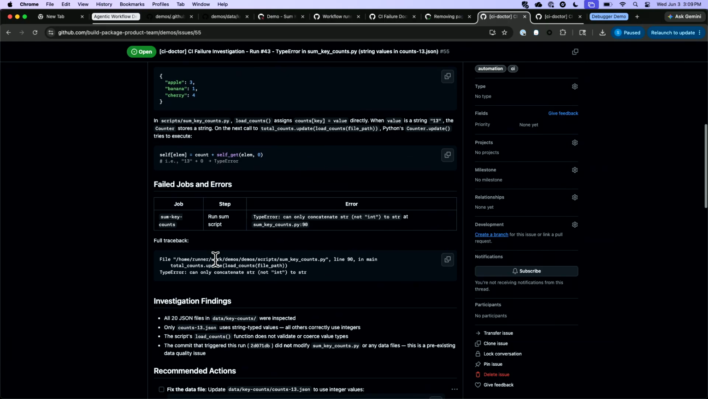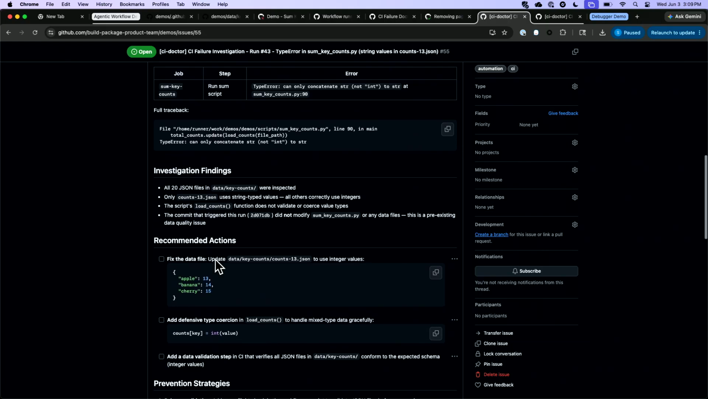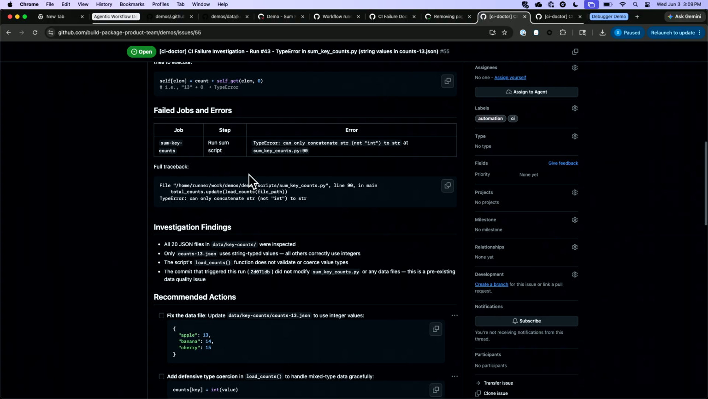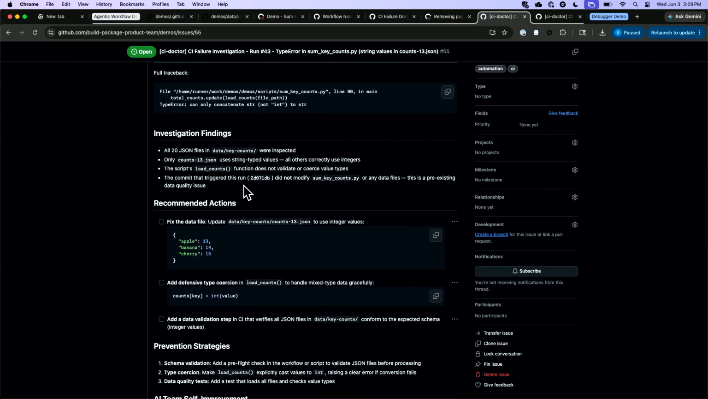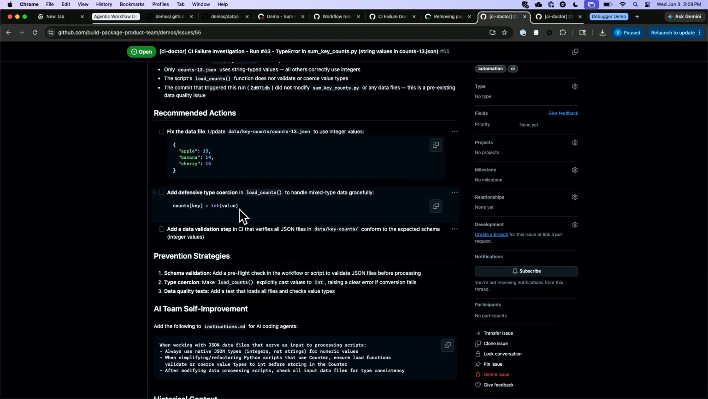Now, obviously, these were some deliberate errors that I introduced, but it's something where it can show you why things failed, provide you information, suggest findings, and even provide different suggested actions that you can take. So in this case, it suggests fixing the actual file.